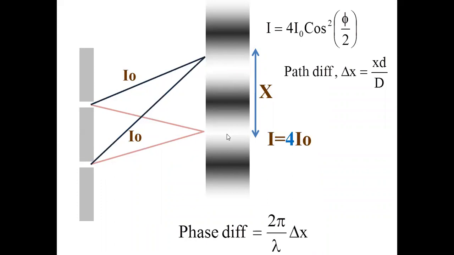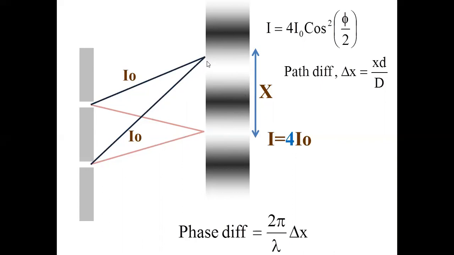Now, on the screen, you get bright fringe, dark fringe, bright fringe, dark fringe, and so on. Now, from the central bright fringe, select a point on the screen at a certain distance. What happens? When you select a point on the screen at a certain distance, this point will be formed by the two waves starting from here and here.